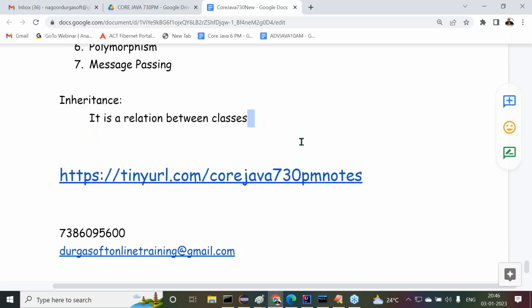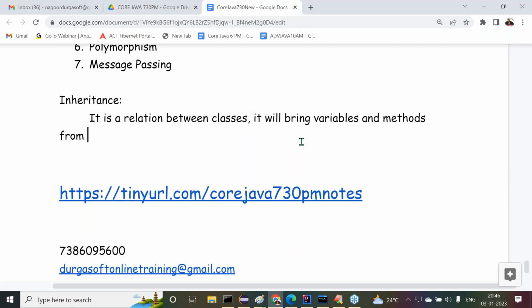It is a relation between classes. It will bring variables and methods from one class to another class in order to improve code reusability.